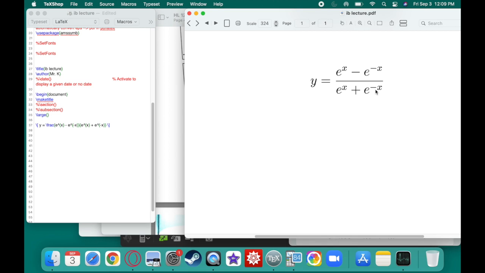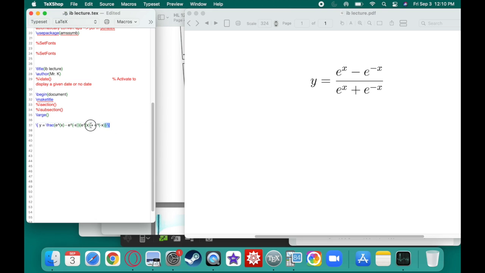I'm trying to think of a good trick for this one. I want to try and simplify that a little bit. There is a way to simplify this a little bit.